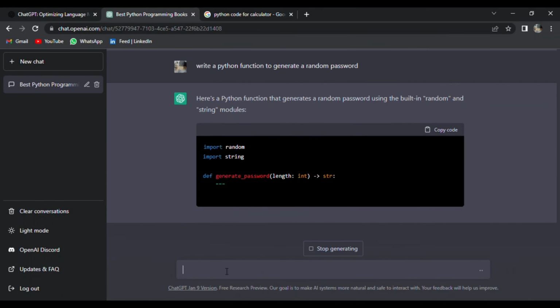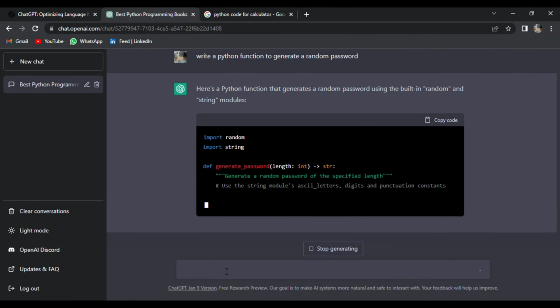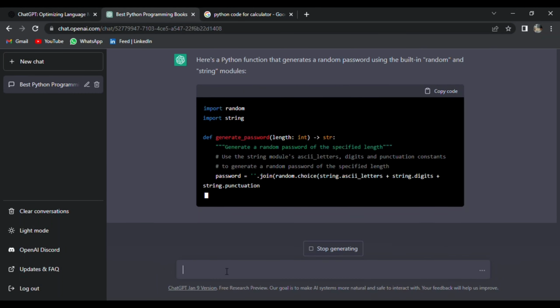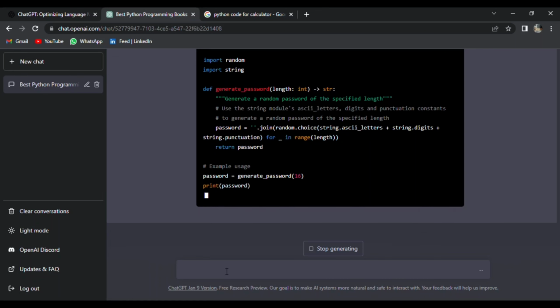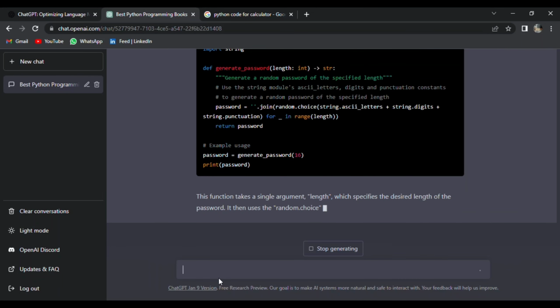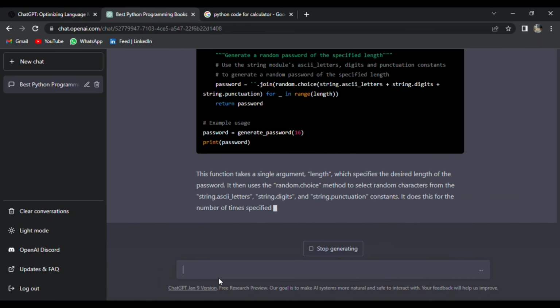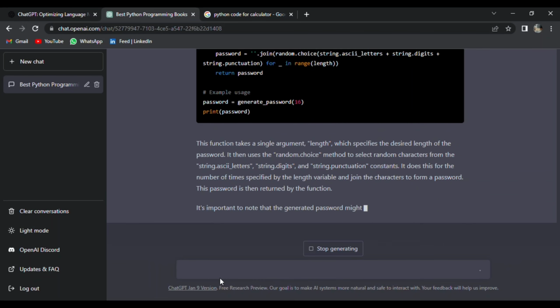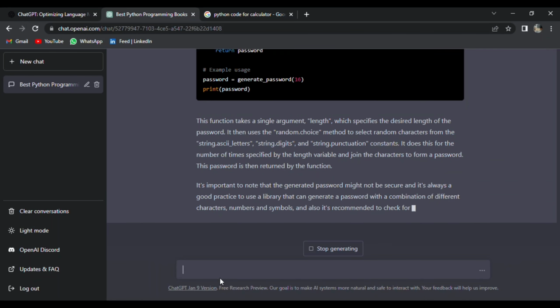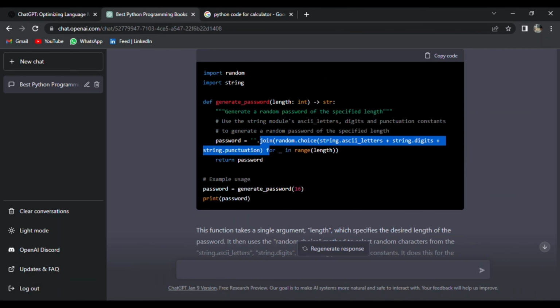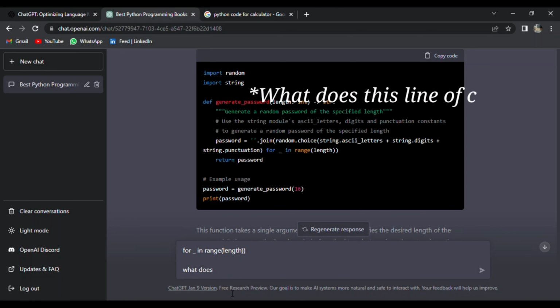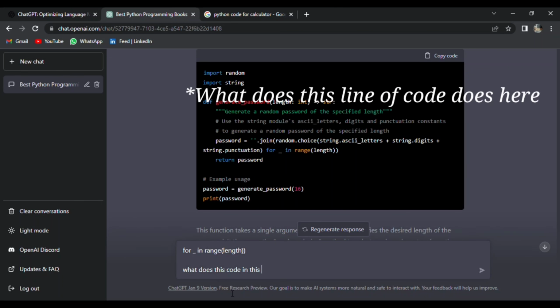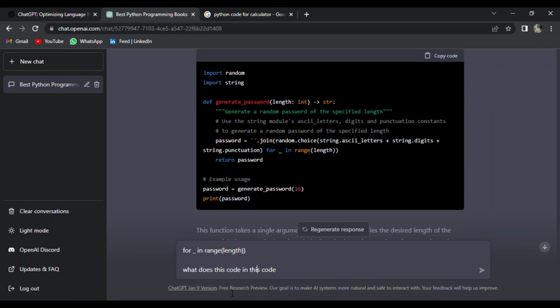It will give you beautiful code to execute that. Now, if there is a part of this code you don't understand, you can always ask a follow-up question like, what does this expression do in this code? And take a look. This is really useful.